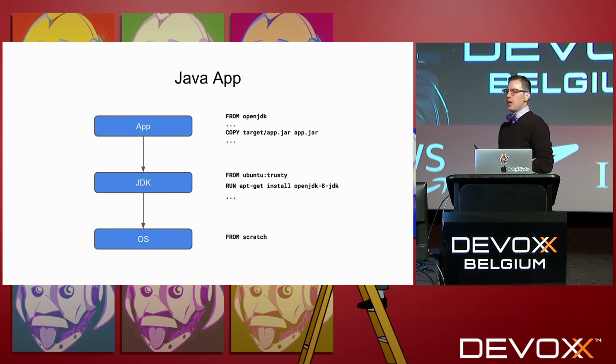If we look at the typical Java application image, it has at least 3 sets of layers. You have your application layer or layers, you have a layer for the JDK, and then below that you have your operating system layers, which will be Ubuntu and your system packages and whatever else it is. Because of the nature of this vulnerability, it required a patch at the operating system layer level. And because of the way Dockerfile works, any change to those layers will invalidate the layers above it and force you to re-download and install the JDK, re-download the internet for your Maven dependencies, recompile your source code, all unnecessarily.